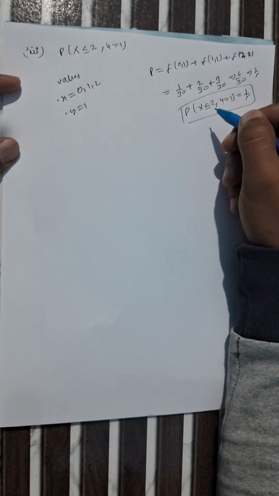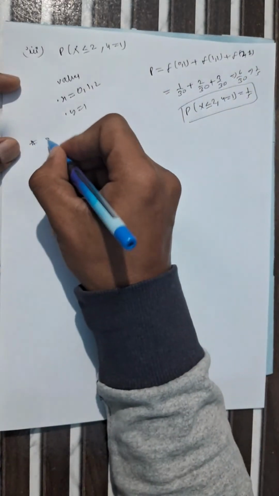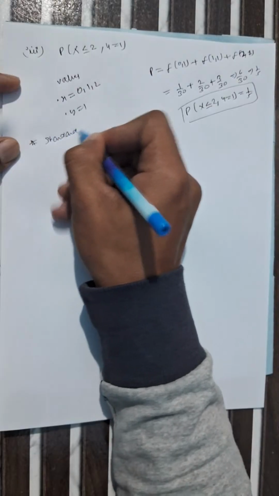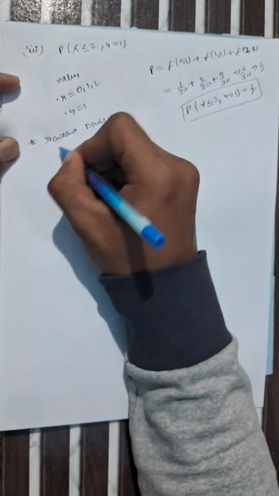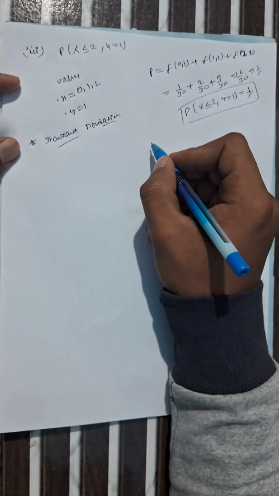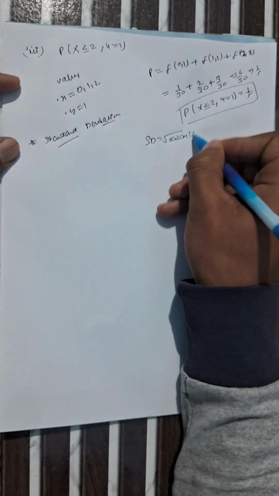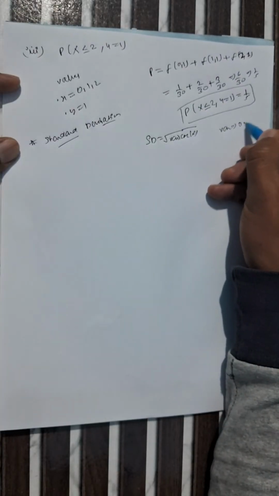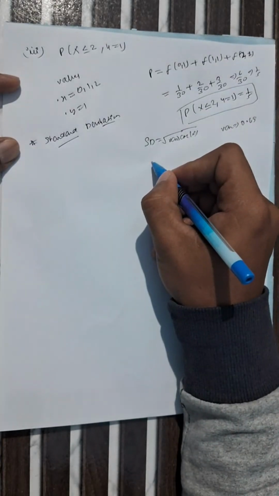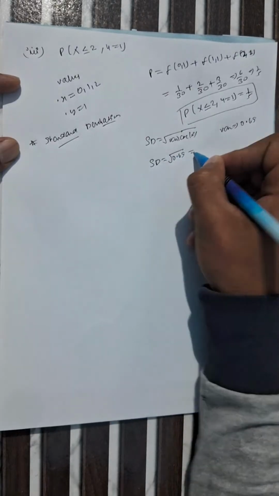Now move to our second important topic from module 1, which is standard deviation. Standard deviation is nothing but the square root of variance. From the first question that I solved, the variance is 0.69. So how can you find the standard deviation? It is the square root of 0.69. When you solve it, it becomes